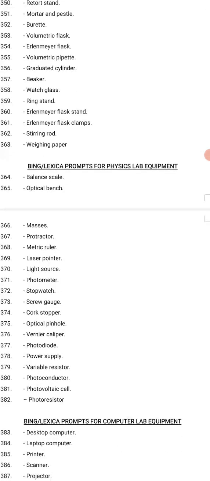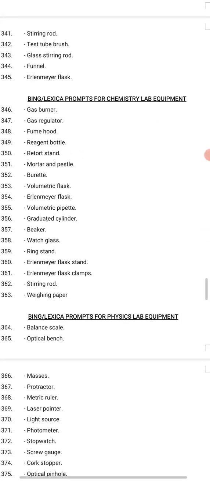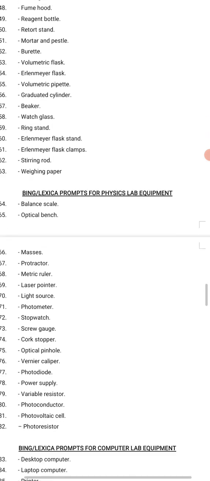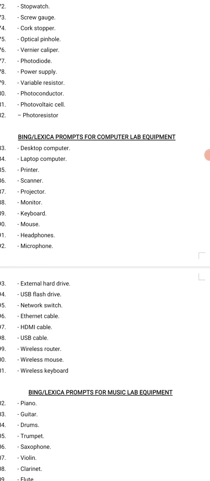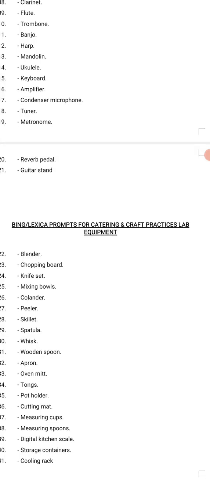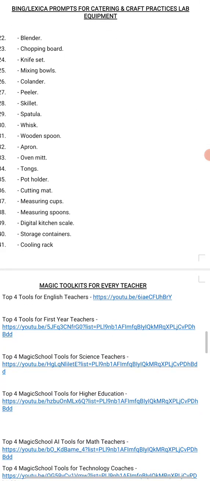Okay, so these are all of them. I did it for biology lab, chemistry lab, physics, computer laboratory, music lab, catering and craft practices lab, and the rest of them.